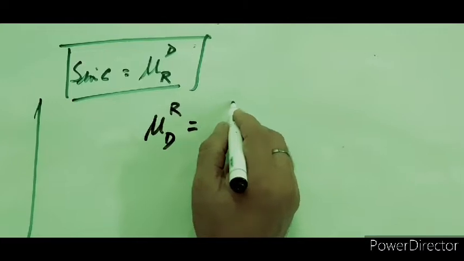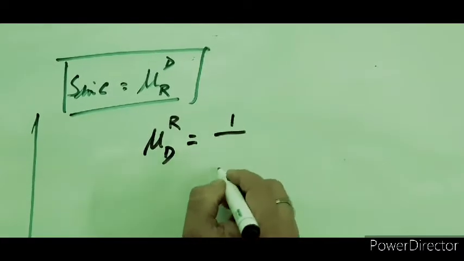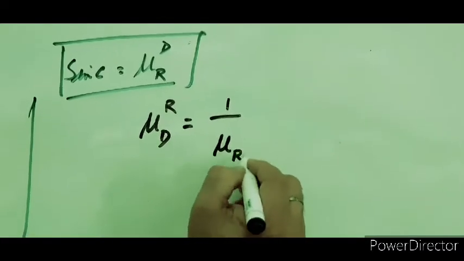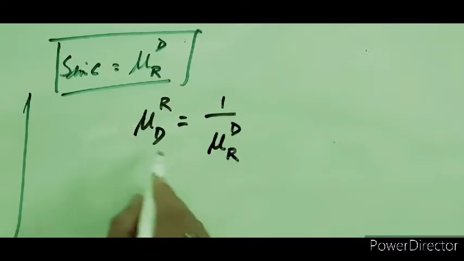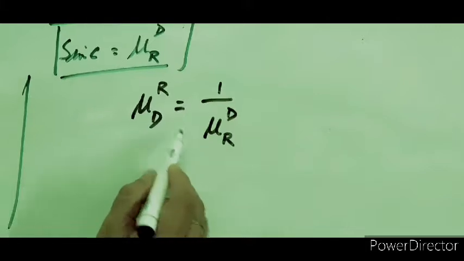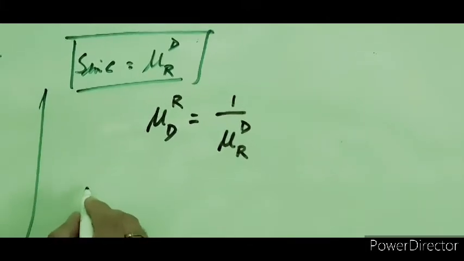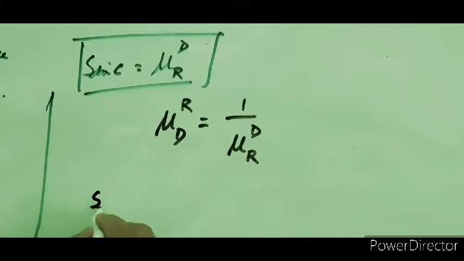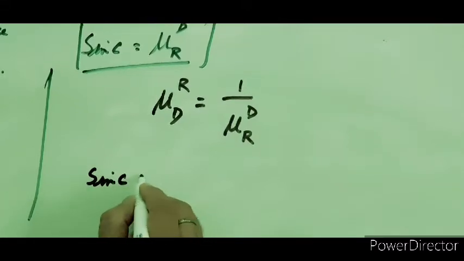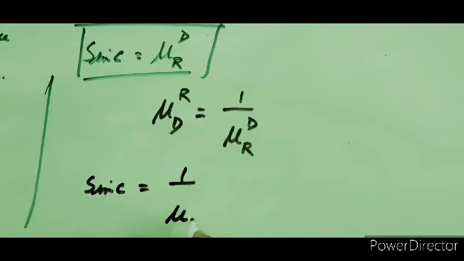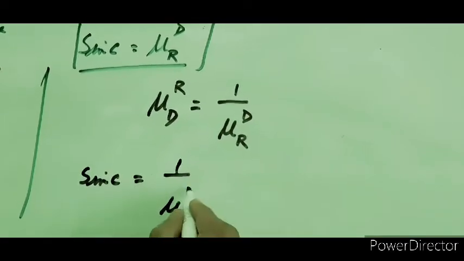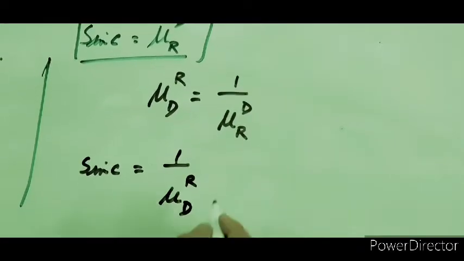In class 10 you had already gone through it: 1 by the refractive index of the rarer medium with respect to the denser, just the opposite or inverse. So I'm going to put it here. So it will be sine C is equal to 1 by mu d with respect to r, like that.